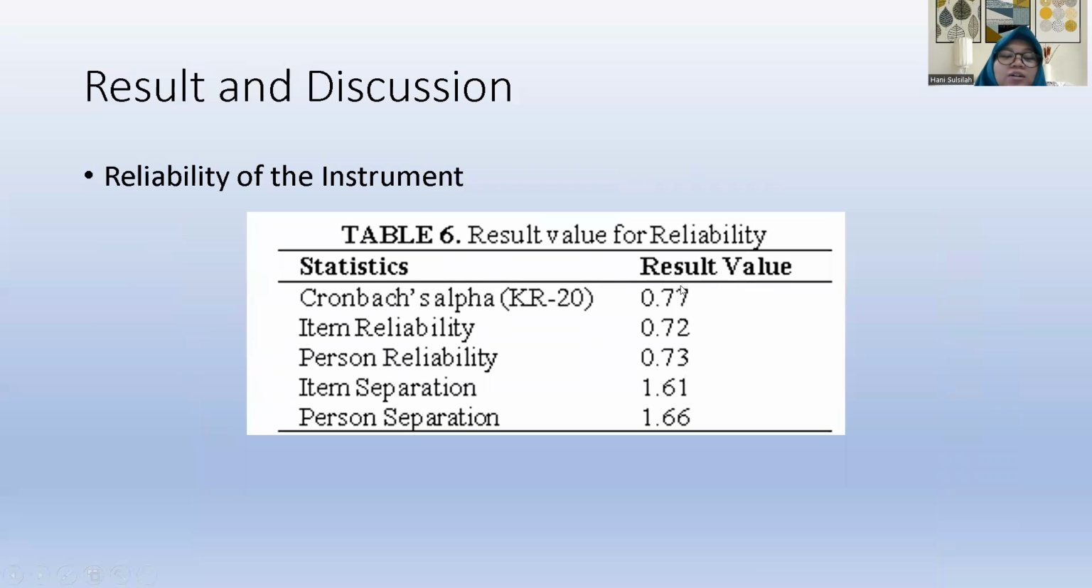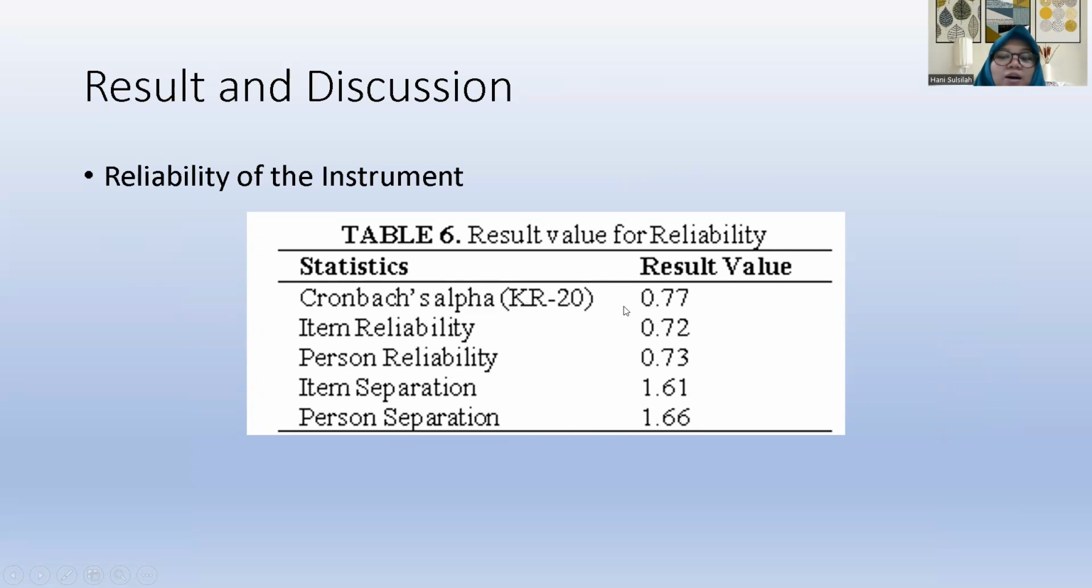Okay, here are the results and discussion. The reliability of the instrument: we have Cronbach alpha 0.77, item reliability 0.72, person reliability 0.73, item separation 1.61, and person separation 1.66.